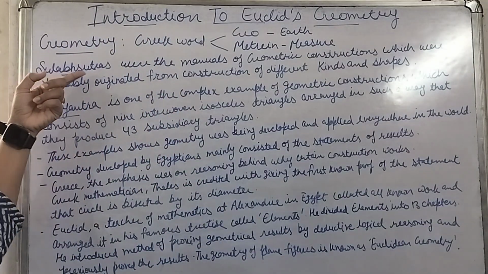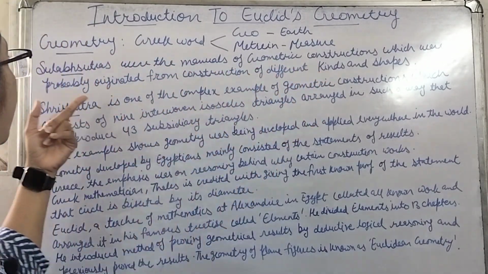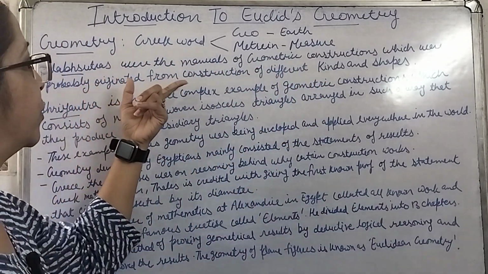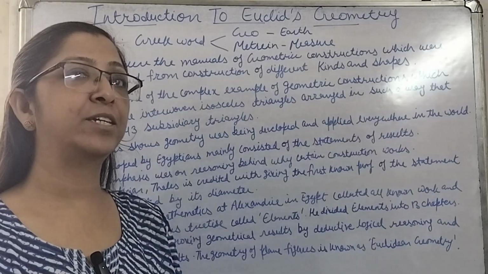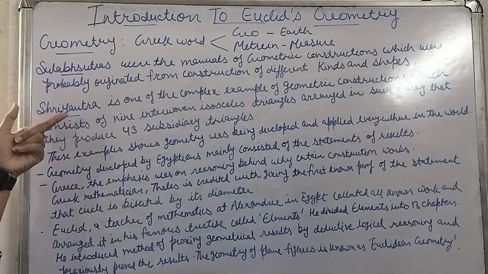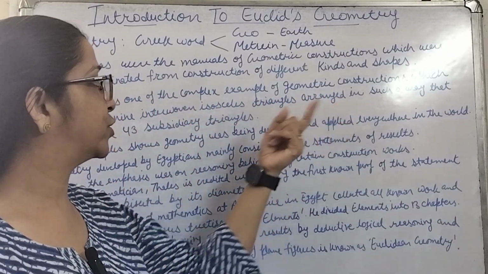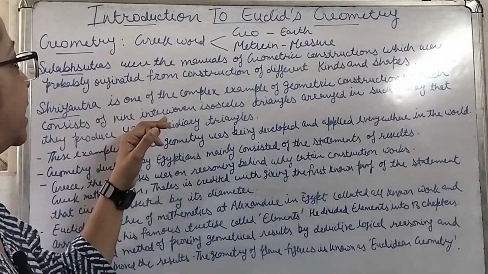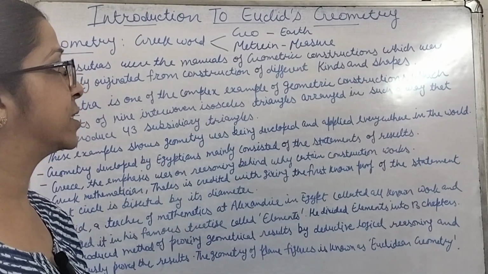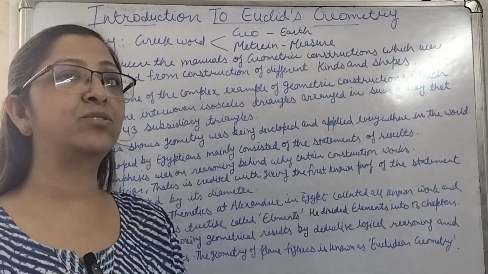The Sulba Sutras were the manuals of geometric constructions which probably originated from the construction of different kinds of altars and shapes. So it was there in ancient India. Similarly, Sri Yantra is one of the complex examples of geometric construction, which consists of 9 interwoven isosceles triangles arranged in such a way that they produce 43 subsidiary triangles.